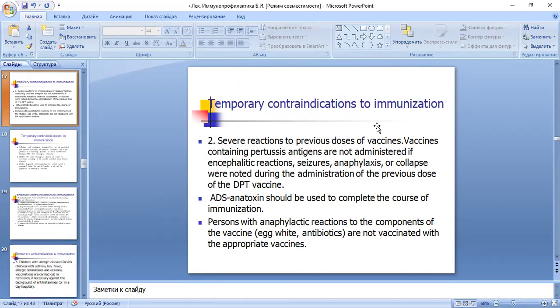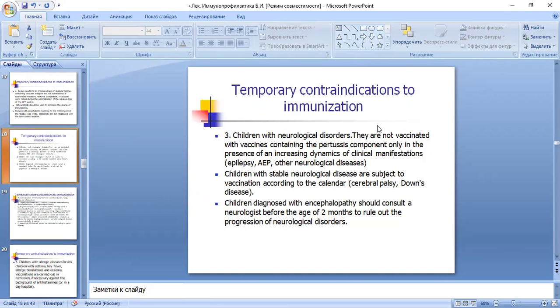Severe reaction to previous doses of vaccines. Vaccines containing pertussis antigens are not administered if an encephalitic reaction, seizures, anaphylaxis, or collapse were noted during the administration of the previous dose of the DPT vaccine. Diphtheria-tetanus toxoid should be used to complete the course of immunization. Persons with an anaphylactic reaction to components of a vaccine are not vaccinated with the appropriate vaccines. Children with progressive neurological disorders are not vaccinated with vaccines containing the pertussis component.